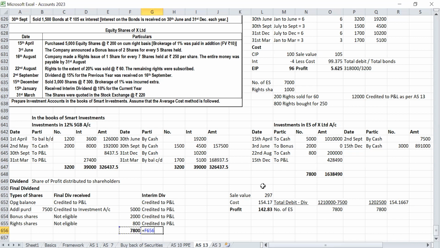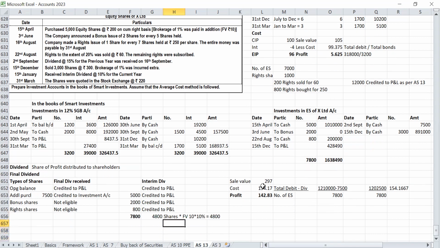I have sold 3,000, so 4,800 shares I will receive interim dividend of face value 10 into 10%. So 4,800 amount will be credited to P&L as per AS 30. So no impact here. Yes, sir. Then on 31st March, by balance carried down, 4,800.